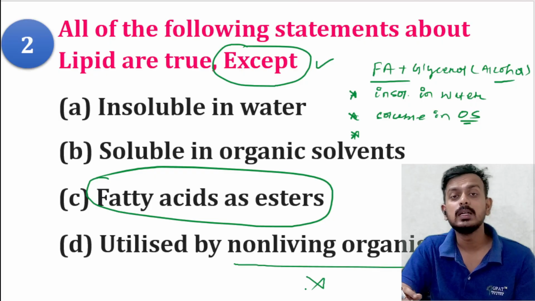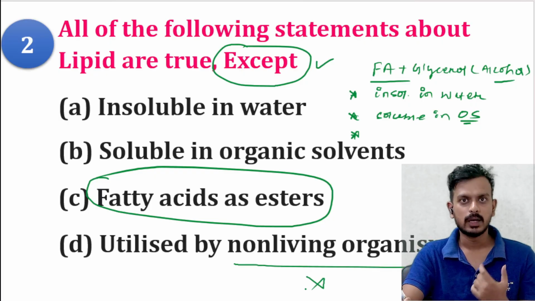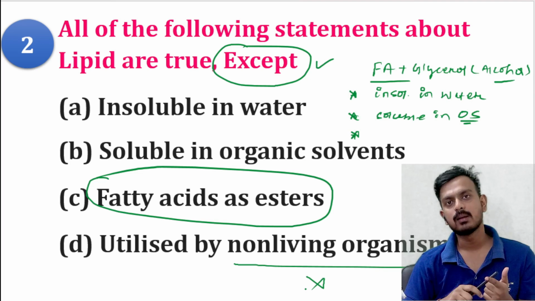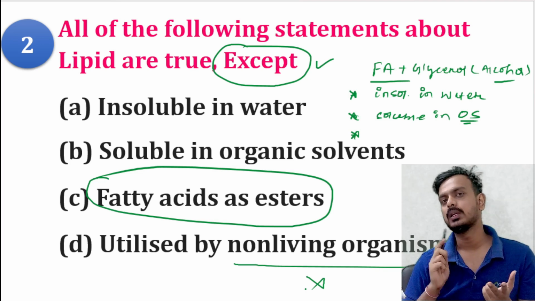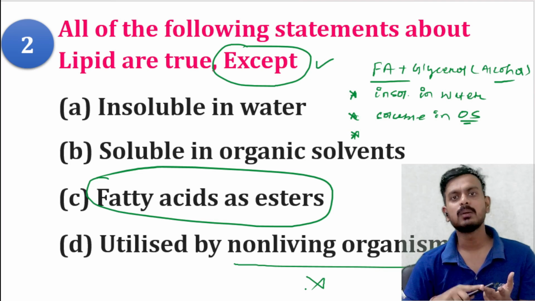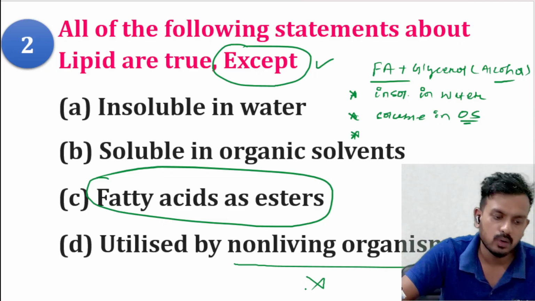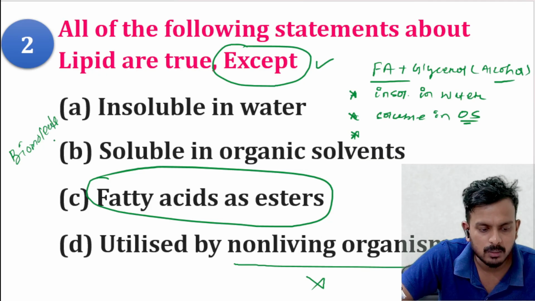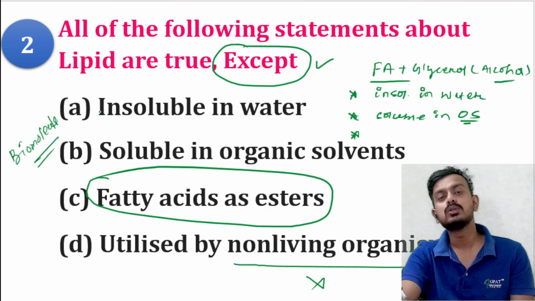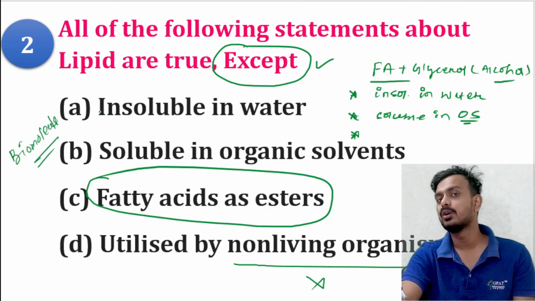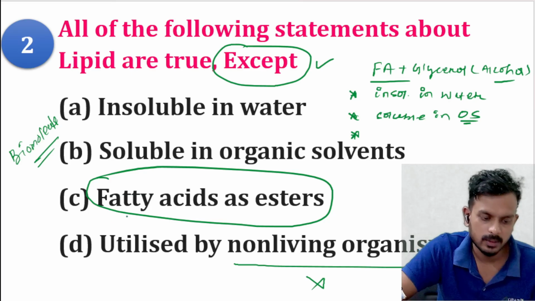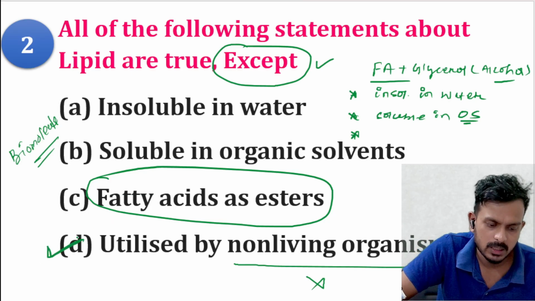No, it is basically a biomolecule. I told you, whether it is a lipid, a carbohydrate, a protein, a nucleic acid, vitamins or enzymes, all are called biomolecules. So what is the definition of biomolecules? Biomolecules are compounds which are utilized by living organisms for different homeostatic processes. So here the correct statement is option number D.